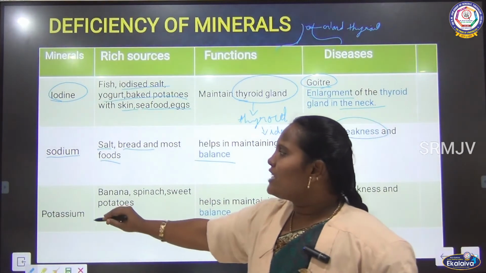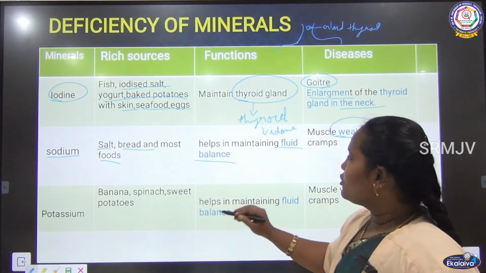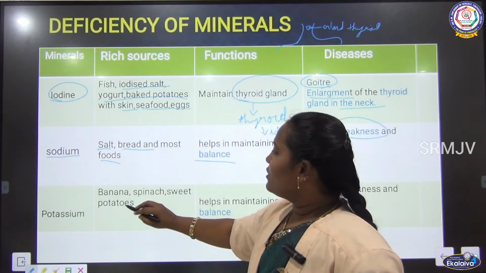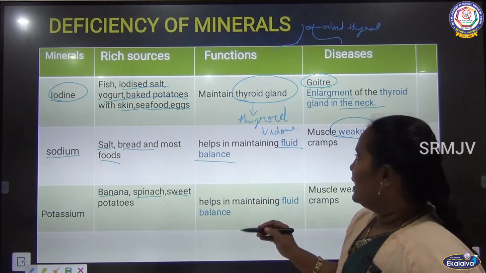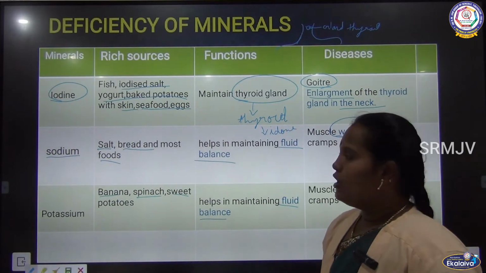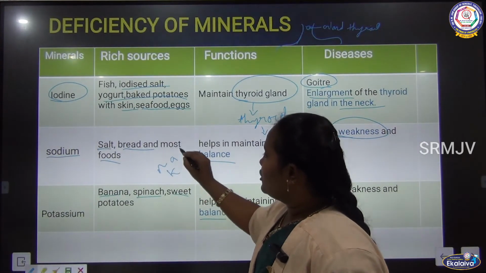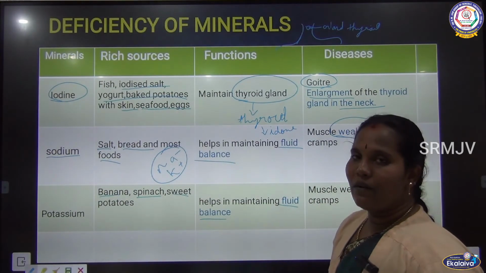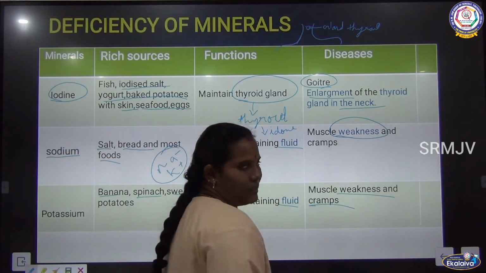Then potassium. Potassium and sodium usually work together. Potassium also helps in fluid maintenance. Where do we get potassium? From banana, spinach, sweet potato. It also helps fluid balance. I told you, Na means sodium, K means potassium. Both work in our body to maintain fluid. After that, deficiency can also cause muscle weakness and cramps. Clear?